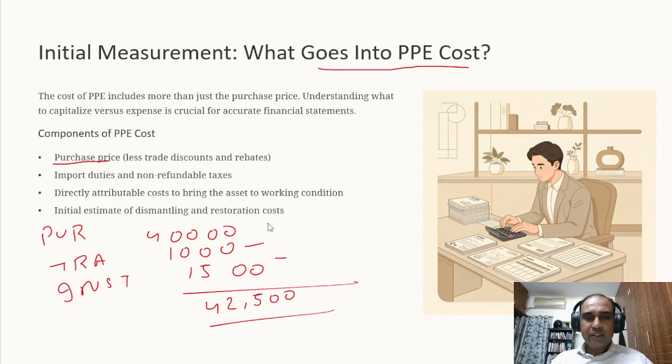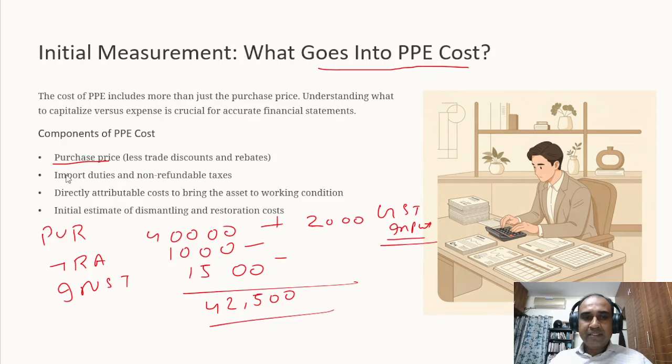Assuming 40,000 rupees is the same, plus there is 2,000 rupees GST in this. So this 2,000 rupees GST, in case we are able to claim it, that means the GST input can be claimed, this 2,000 rupees goes separately as GST input credit, and the amount to be capitalized is 42,500. The 2,000 rupees will sit as GST input receivable, which can be set off against the GST output liability. That's a separate discussion. I will not get into much of the GST part of it.